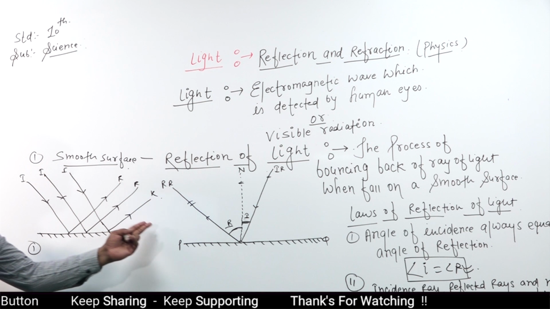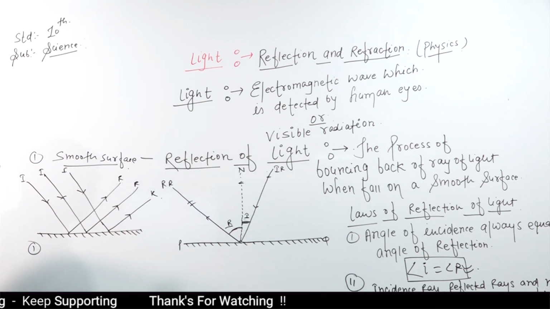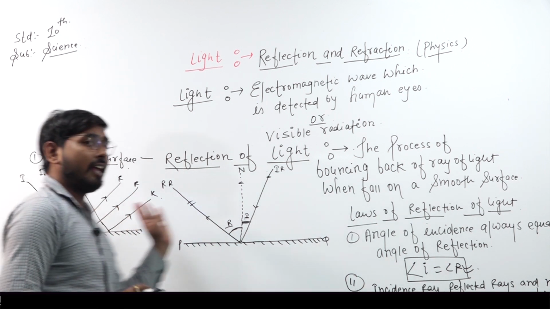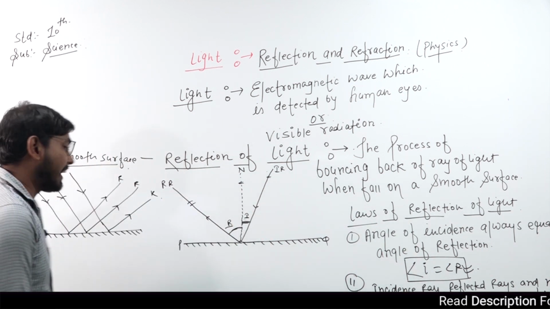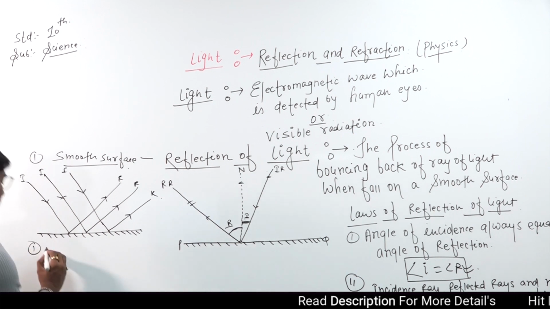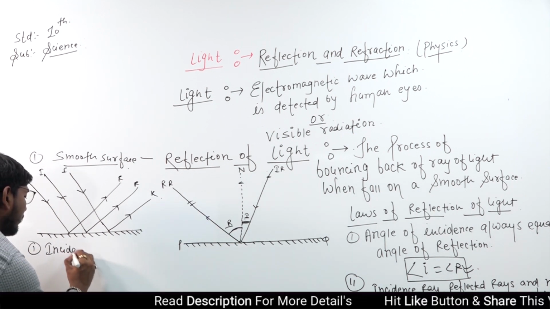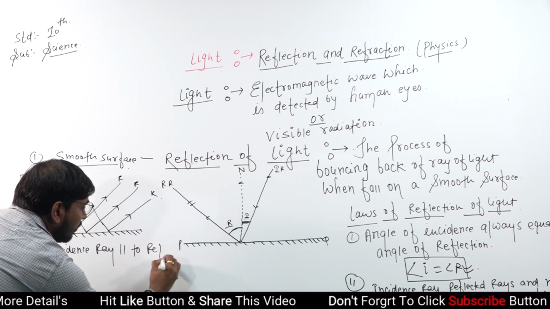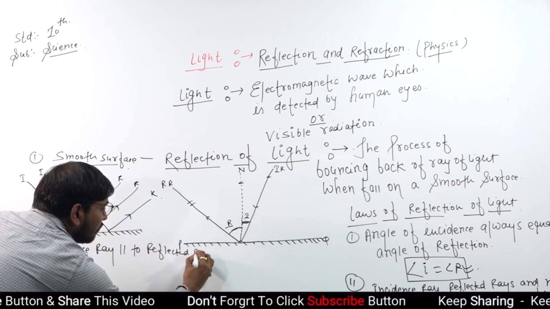Incidence ray is parallel to reflected rays.